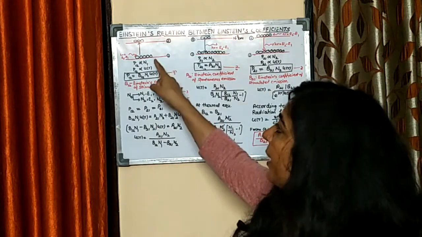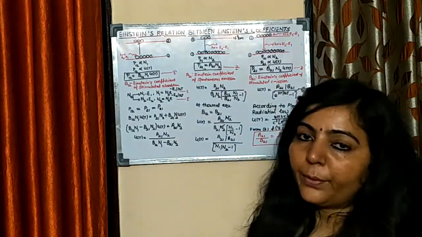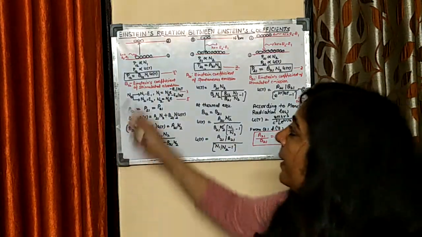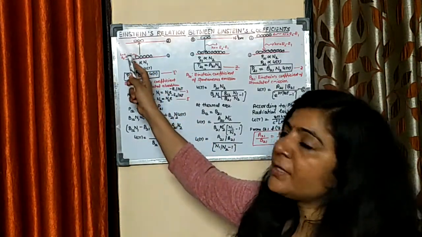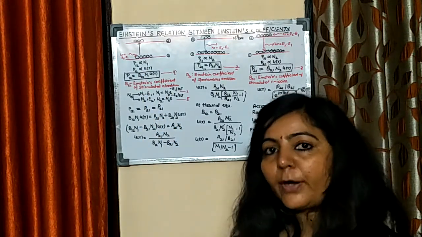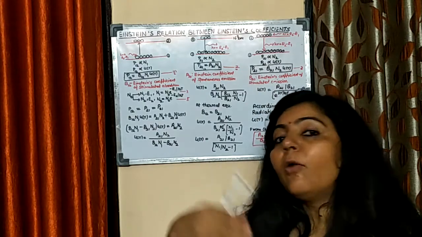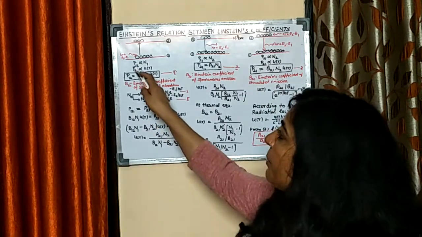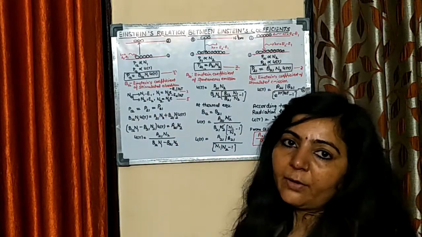The transition from state 1 to 2 is decided by two factors. The first factor decides how many atoms are present in state 1 to move from state 1 to 2. From 1 to 2, how many atoms can go? It will be decided by the population of 1. It means this P12 directly depends upon N1.